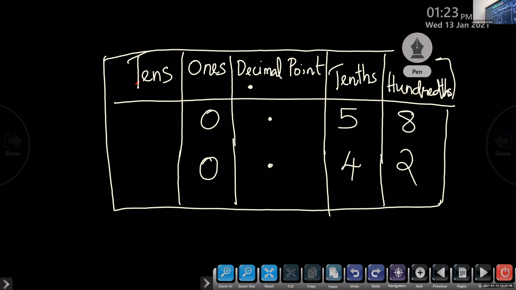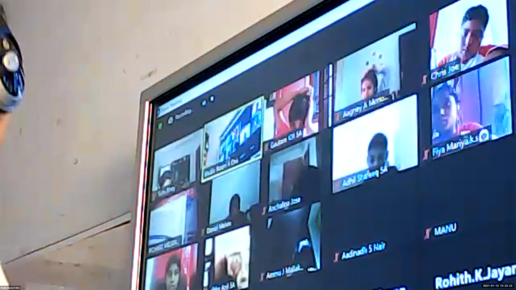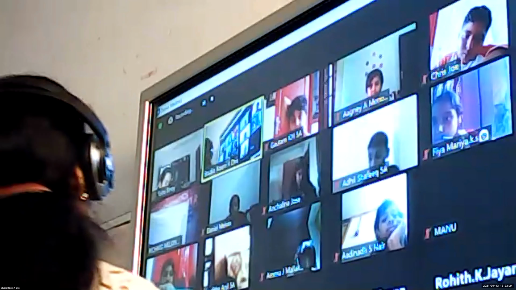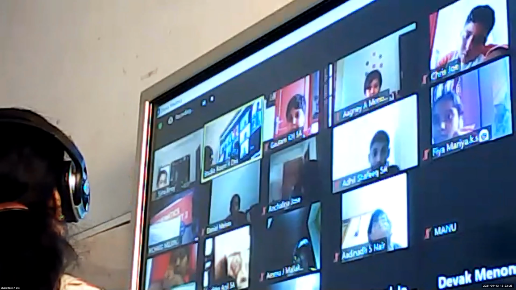In this place value chart, you have to write a decimal point because we have one column for the point. Ma'am, this is correct. Show me. I can see only that point.